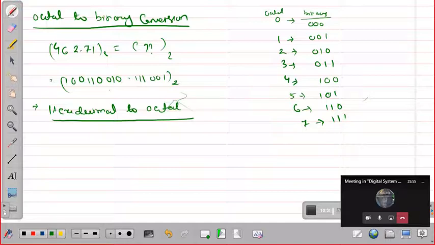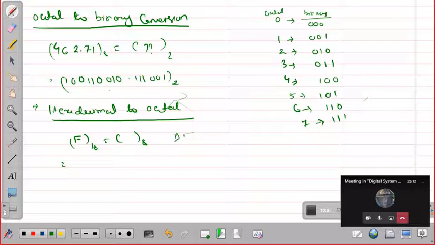Suppose I take a single number, say F. It is given F, what is the octal equivalent? What is the easiest way? What is the equivalent of F in binary?